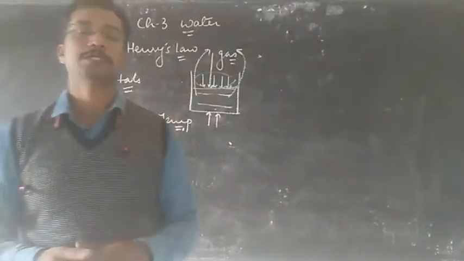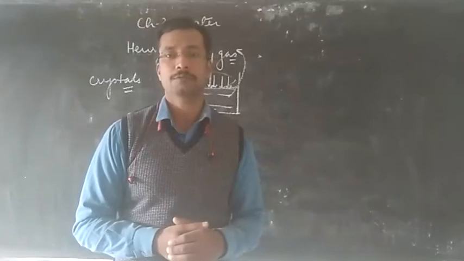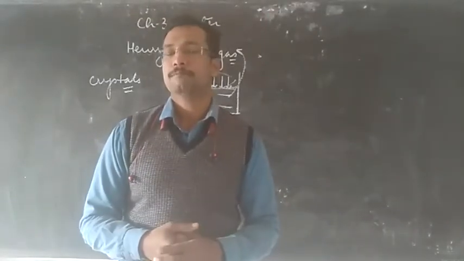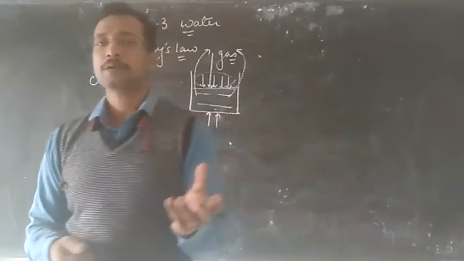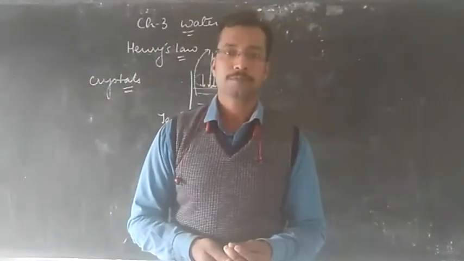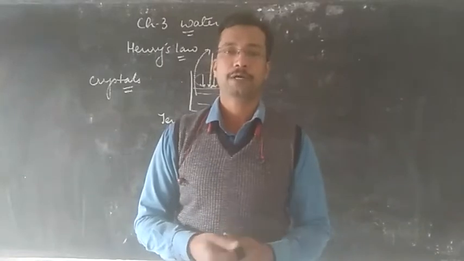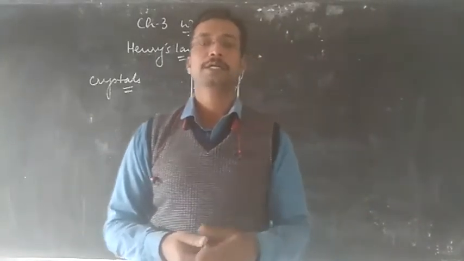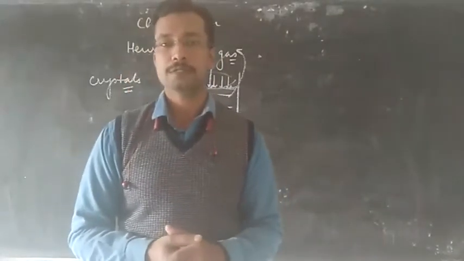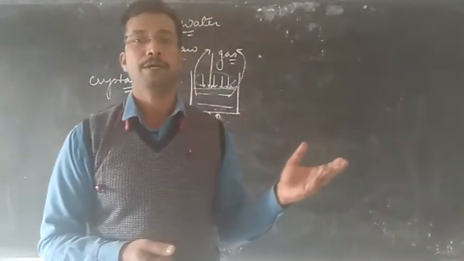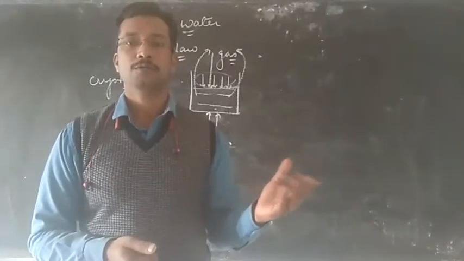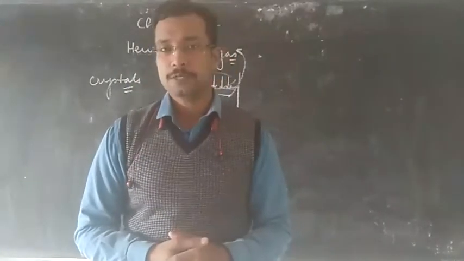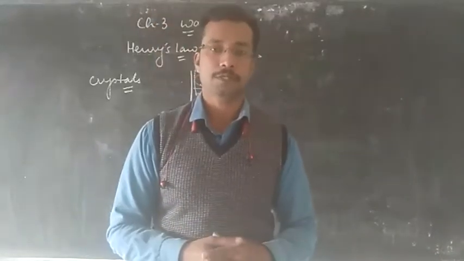There are a few crystals that are naturally occurring also. That means naturally they are found in the earth's crust. Examples are the colorful stones like ruby, sapphire, then we have diamond. Even sodium chloride is a naturally occurring crystal. We can prepare it, but they are generally prepared by nature. It is available in the earth's crust.